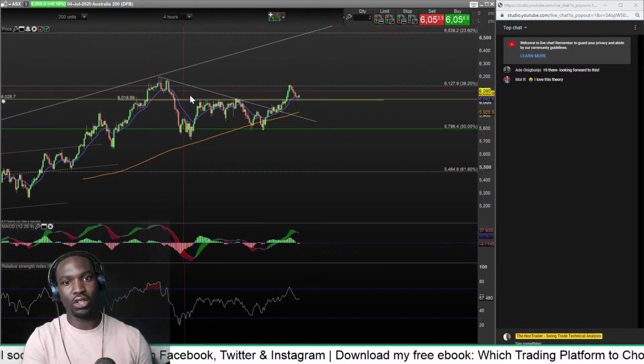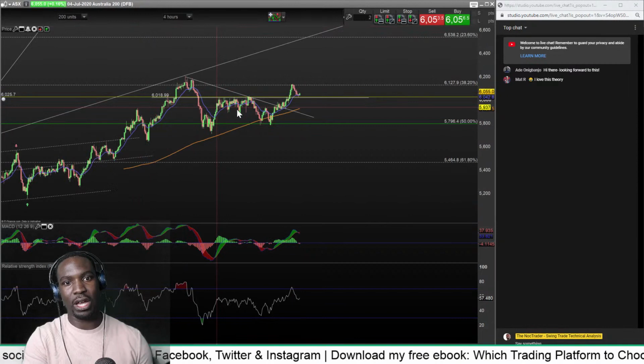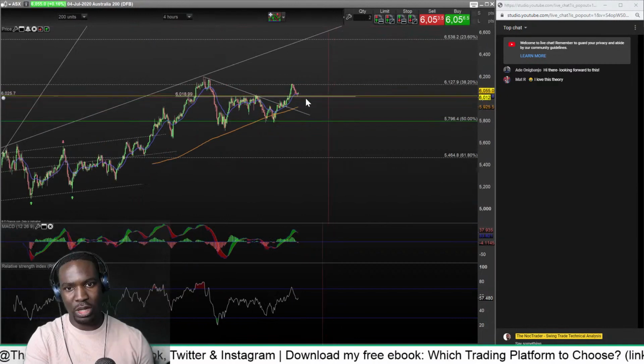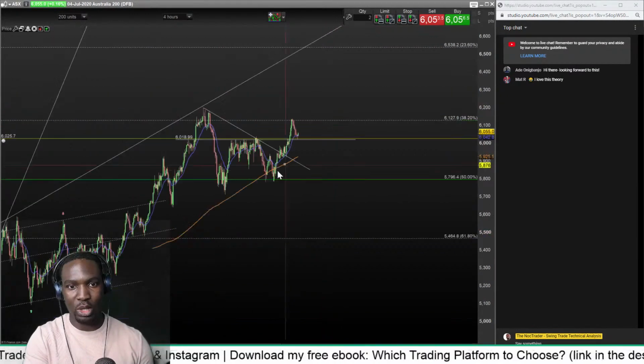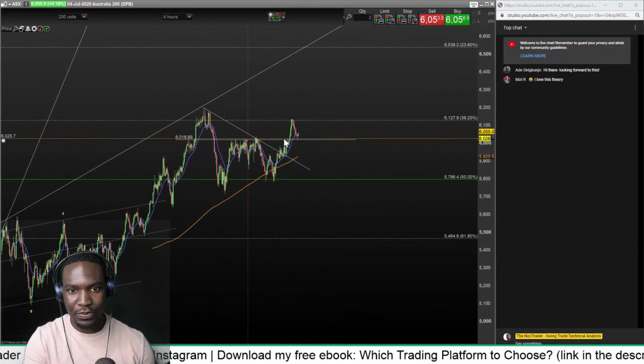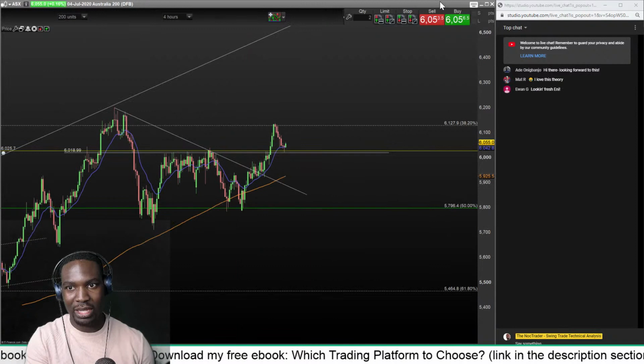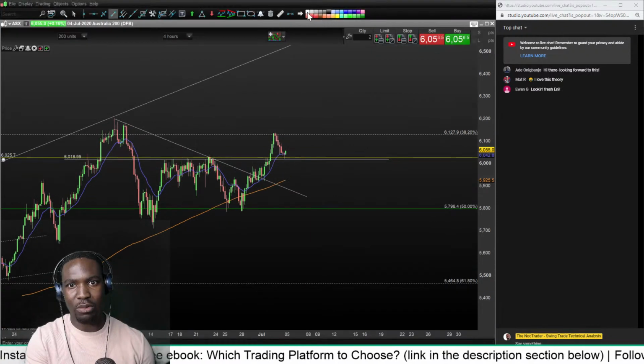So for the Australian dollar, what I see here is a support line at 6018. So I drew a line here, and I believe that right now the next step for the Australian dollar is that it's going to start climbing, because as we all know, old supports become new resistances.